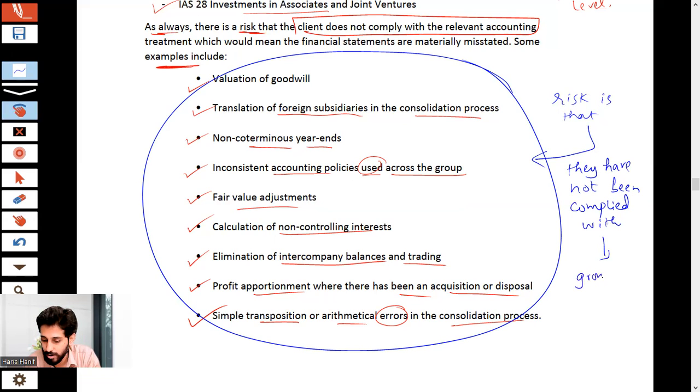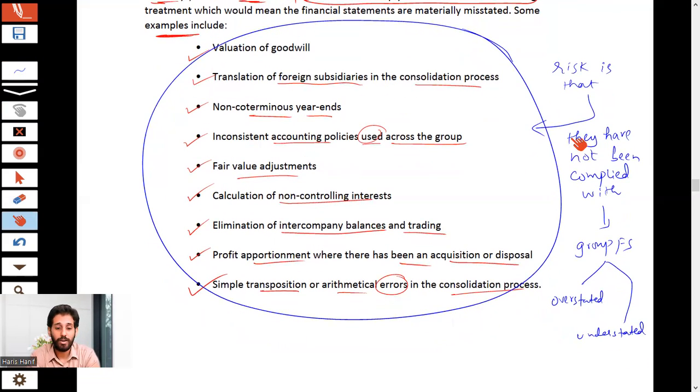And group financial statements may be overstated or understated. So these are basically the risks. Now see why I have written these things, because these are the items in the consolidation process. So you must remember these things. What are the accounting treatments? Obviously, with the passage of questions, we will be covering that as well, right? So just pause this video and read it once again.